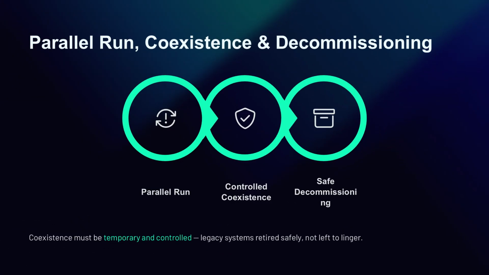With transition states understood, you now handle one of the hardest realities in enterprise change: coexistence. Many transformations require old and new systems to run in parallel for a period, which means you must plan for data consistency, user experience continuity, integration compatibility, and security control parity. Transition architecture helps you design coexistence so it is temporary and controlled, and it helps you plan decommissioning so legacy systems are retired safely instead of lingering forever.